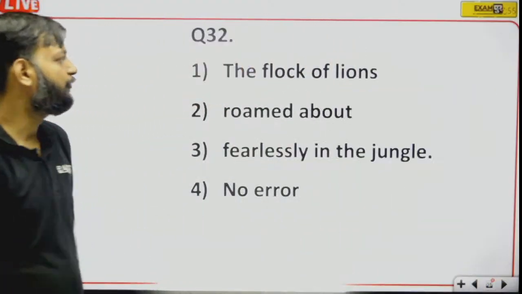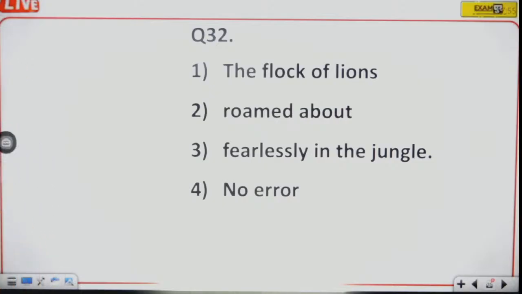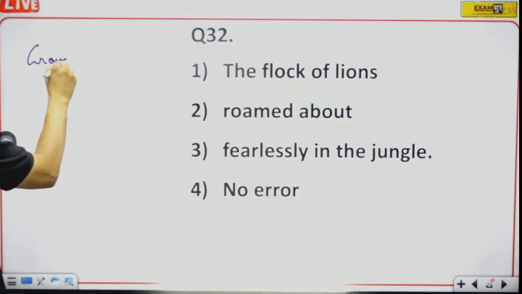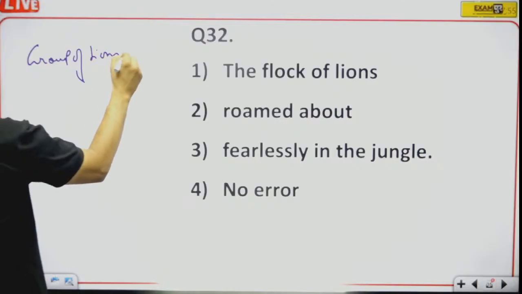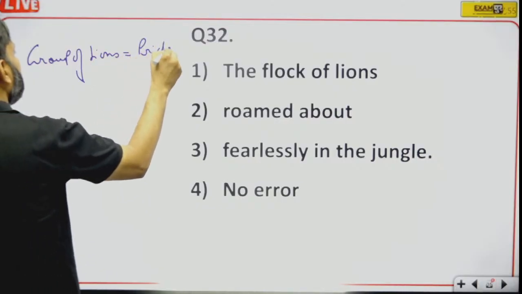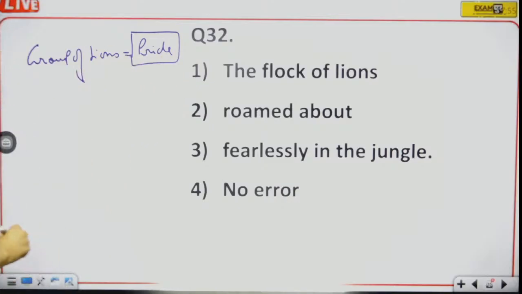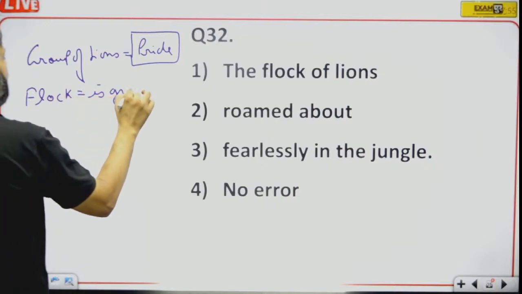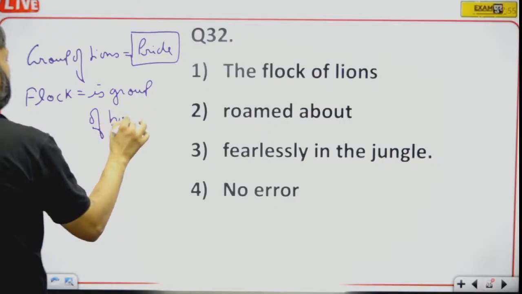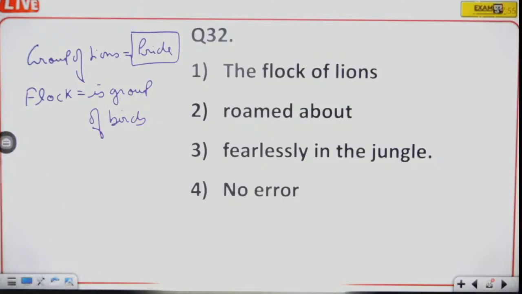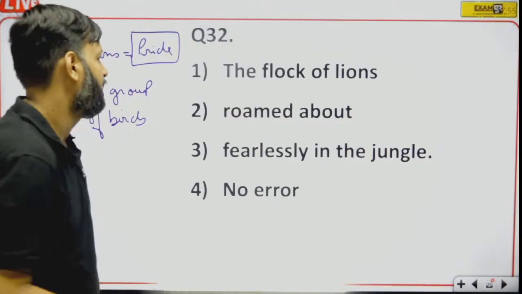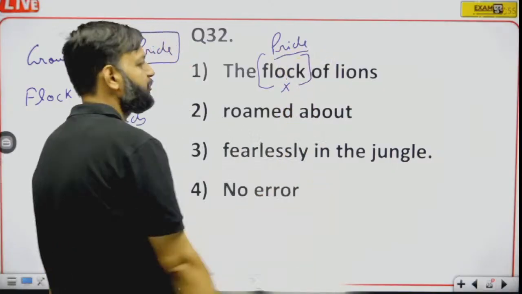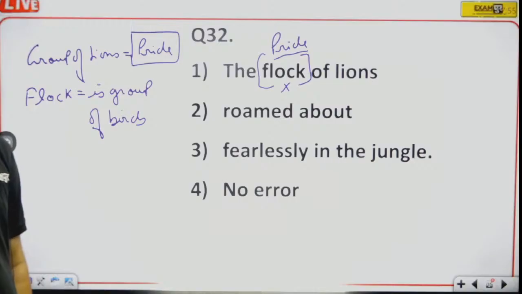Question number 32. The flock of lions roamed about fearlessly in the jungle. See, a group of lions is called a pride, and a flock is a group of birds. Flock is a group of birds while pride is a group of lions. So here flock will be replaced by pride.